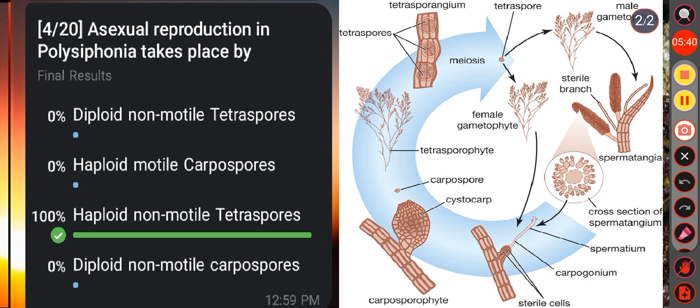Then during asexual reproduction, the diploid nucleus of tetrasporangium undergoes meiosis and forms tetraspores, right? Then the mature tetraspores are liberated by rupturing the wall of the sporangium, and on germination they develop the gametophytic plant of the Polysiphonia, right? So asexual reproduction in Polysiphonia takes place by tetraspores, and tetraspores are haploid and non-motile. So here the correct answer is option C.